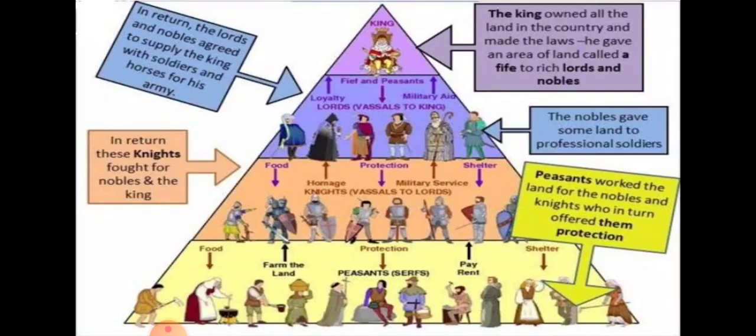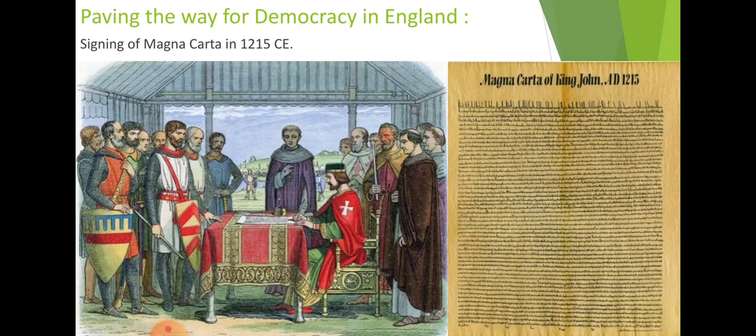Now, how is this form of democracy going to exist in England, how does this become possible? Because England is the country which used to colonize the maximum part of the world.